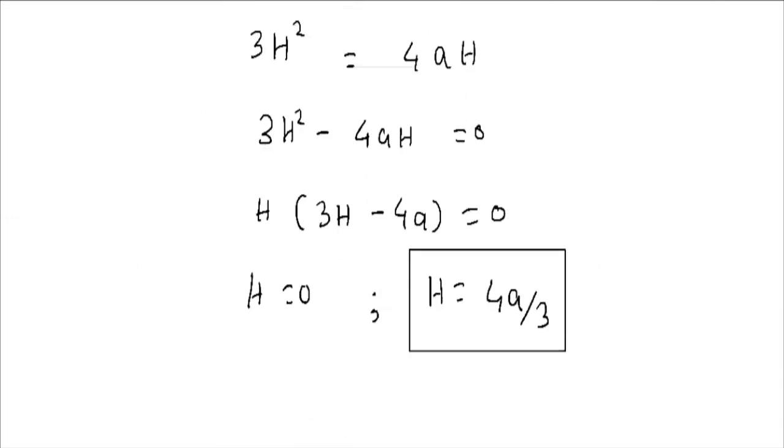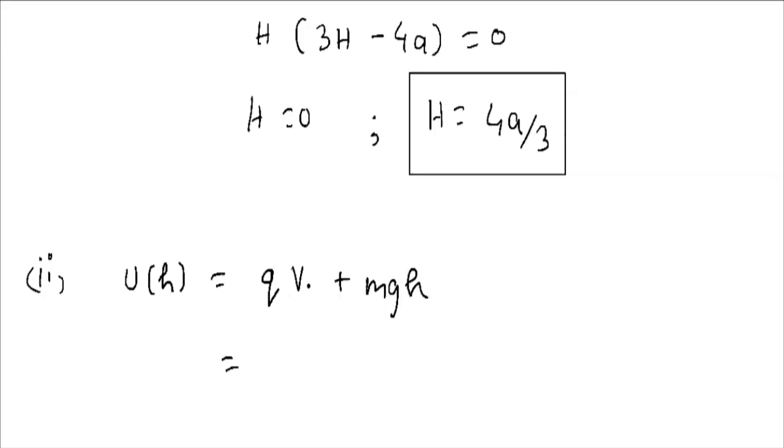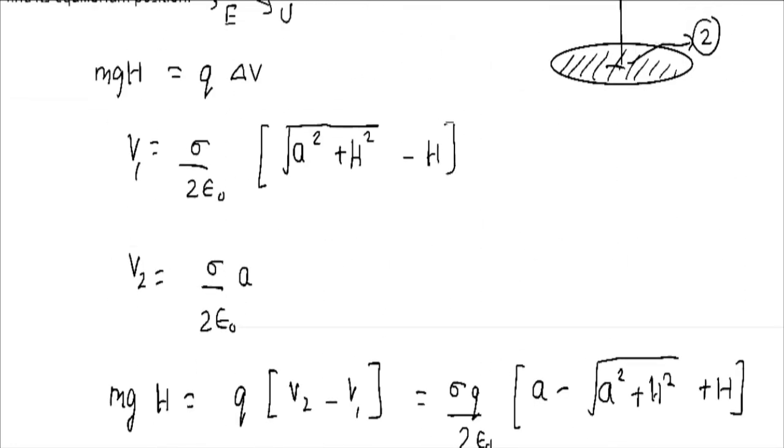So basically, if you were to write the potential energy at any height h, for the second part, due to charge, we multiply charge with the potential, plus mg into h. Now what is the potential given? We have just seen for the disk at any height h, potential is given as sigma by 2 epsilon, square root of a square plus h square, minus h.